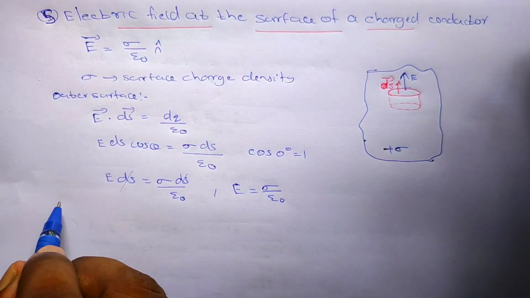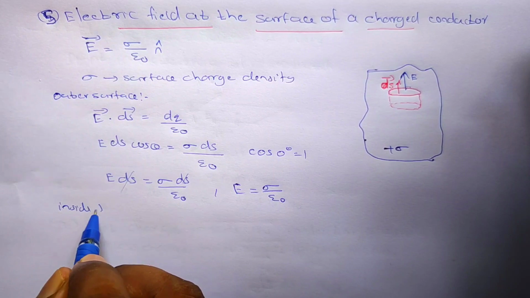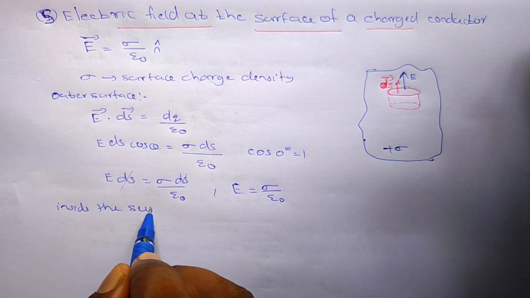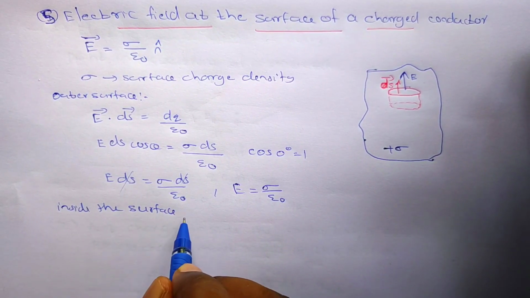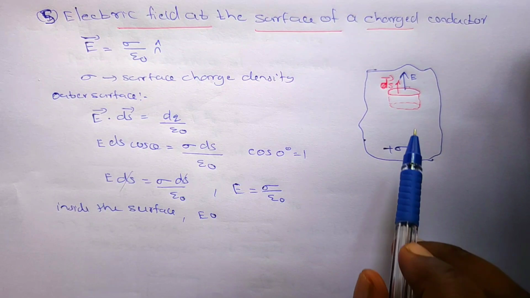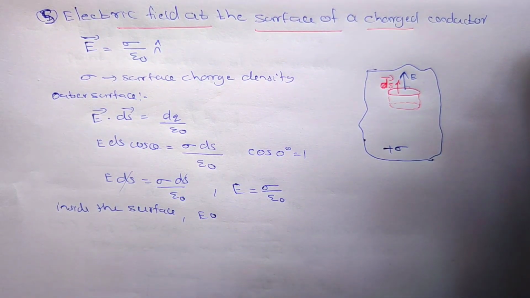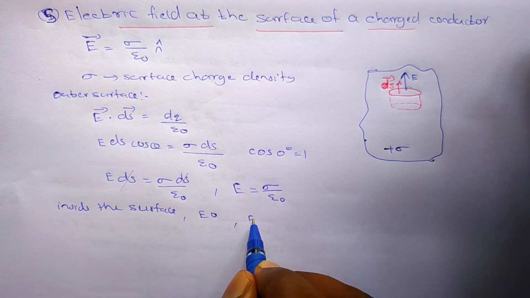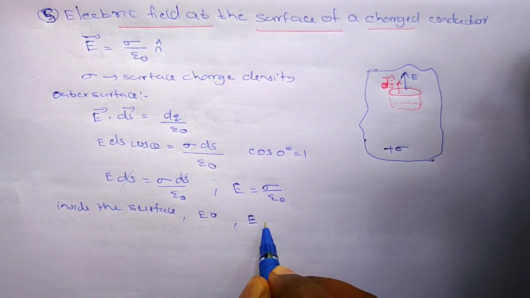Next, what about inside the surface? Inside the surface, the electric field is 0. We already studied that the electric field inside a conductor is 0.